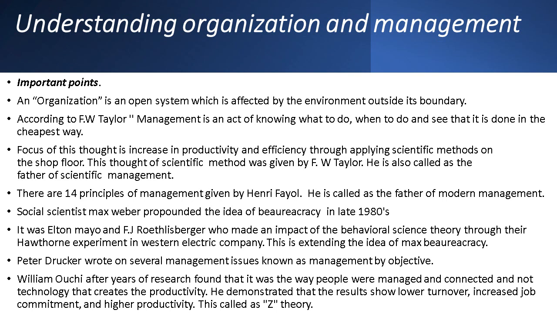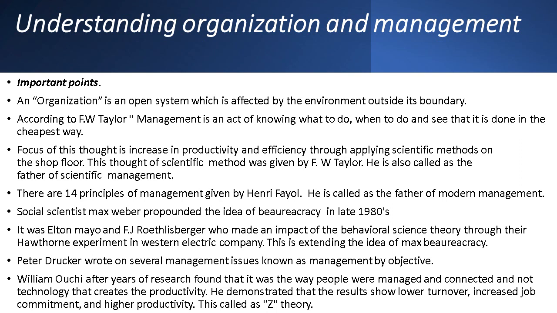To take our decisions, to make our plans, to control our business, to understand our situations, many philosophers and scientists have given principles, techniques and tools for our business organizations. So we'll move on to some of the philosophers. First one, F.W. Taylor. According to him, management is an act of knowing what to do, when to do, and seeing that it is done in the cheapest way.